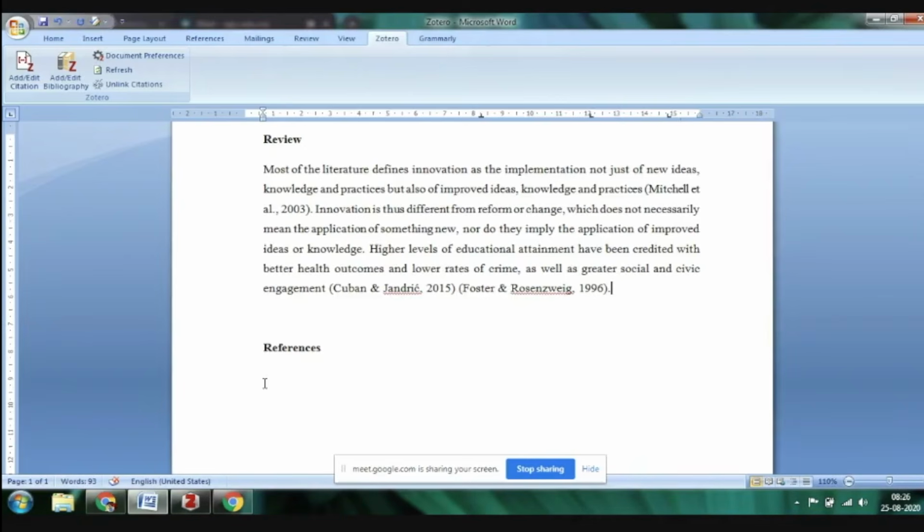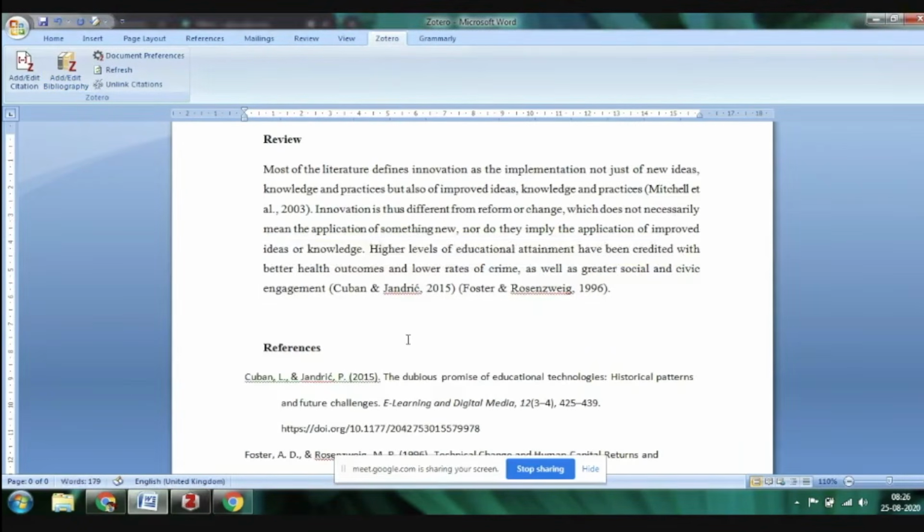Now you can ask me a question on referencing. Referencing is as easy as the citation over here. I have created this. You can just click here wherever you want to create the references. There are three, Michel et al., Cuban and Forster. These are the three articles which I have cited in my work, so these will also be referred to in the bibliography. How can I do that? I'll just go to add and edit bibliography.